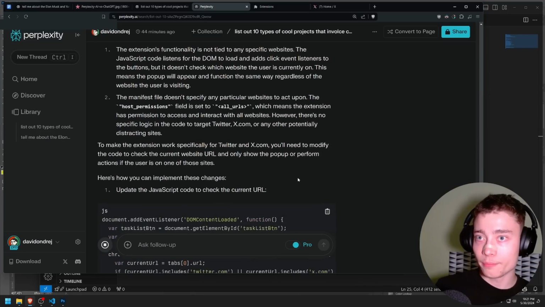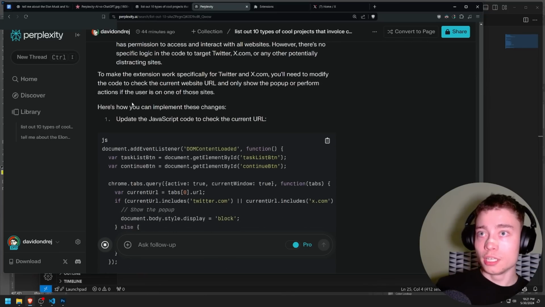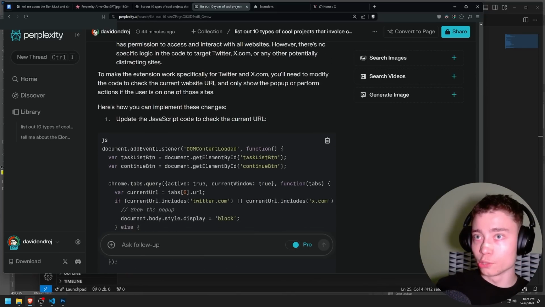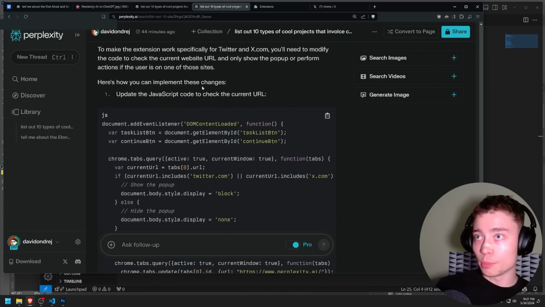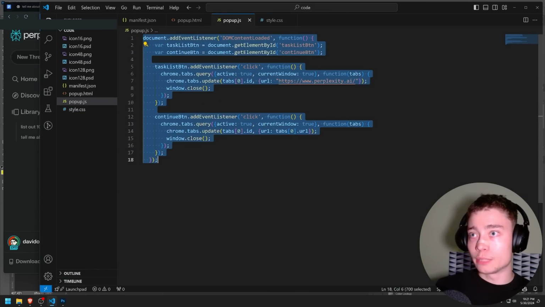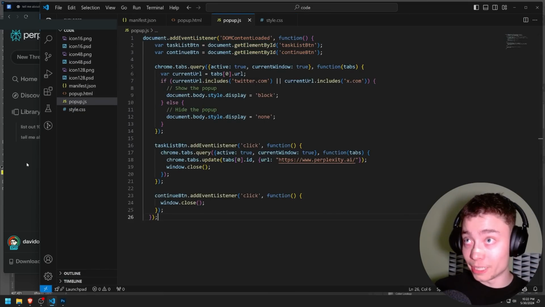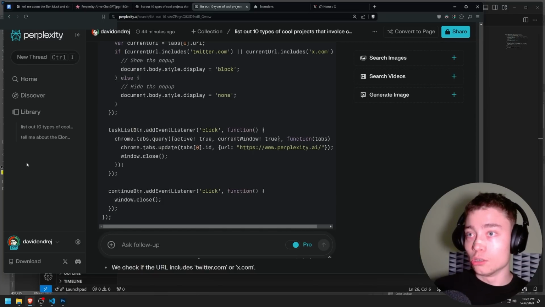Yeah, okay, so to make the extension work specifically for Twitter and X.com, you'll need to modify the code to check the current website URL and only show the pop-up or perform actions if the user is on one of those sites. Here's how you can implement those changes. Update the JavaScript code, right? So I'm going to copy this, paste into JavaScript. Make sure you paste into the correct file. You don't want to paste JavaScript into CSS or vice versa.